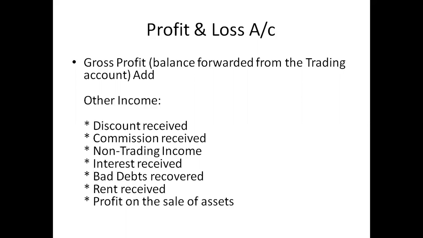Commission is if the company has particularly done a specific work for any other company, and that company has provided some amount as commission, which may be recurring in nature, which is not generally the normal business procedure of the company.